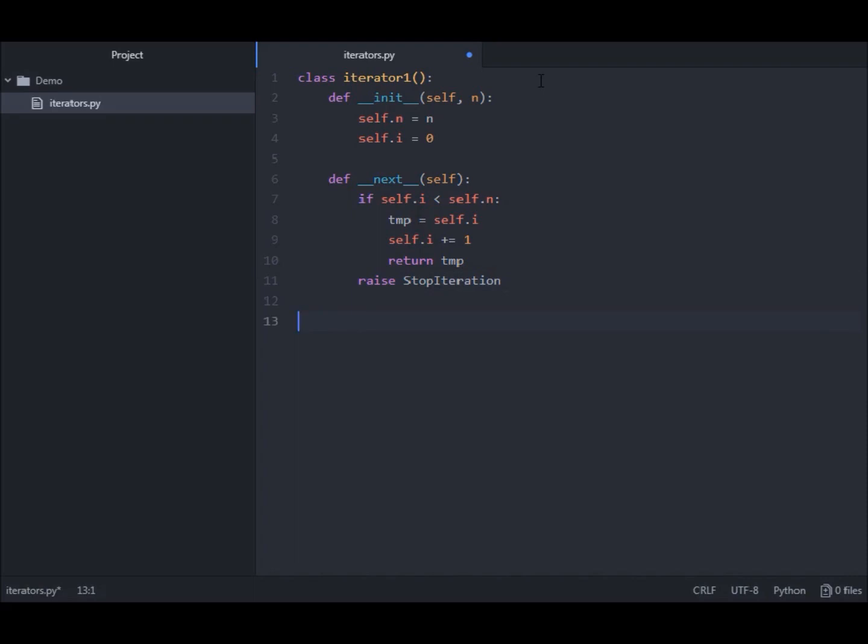Now let's implement the iterable object. Of course, we also have the dunder init method. We'll store again in a self.n attribute the value of n, and we only have to develop the dunder iter method.